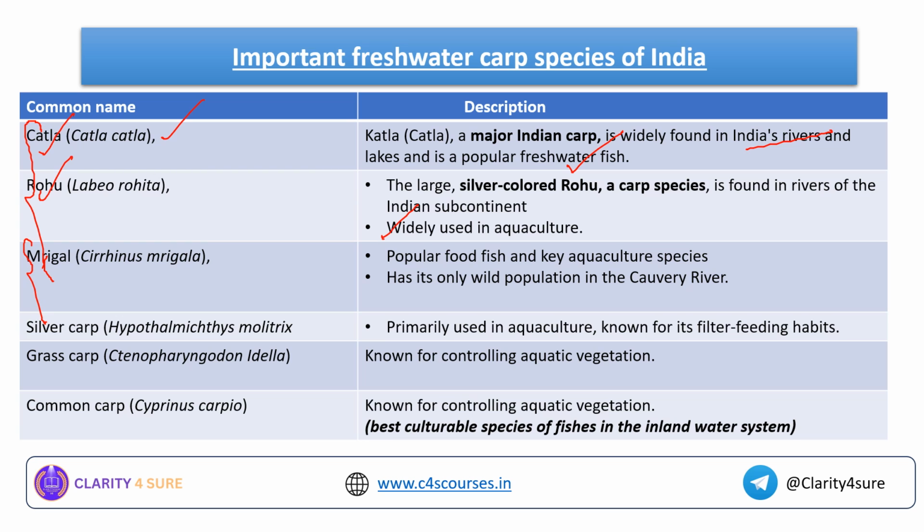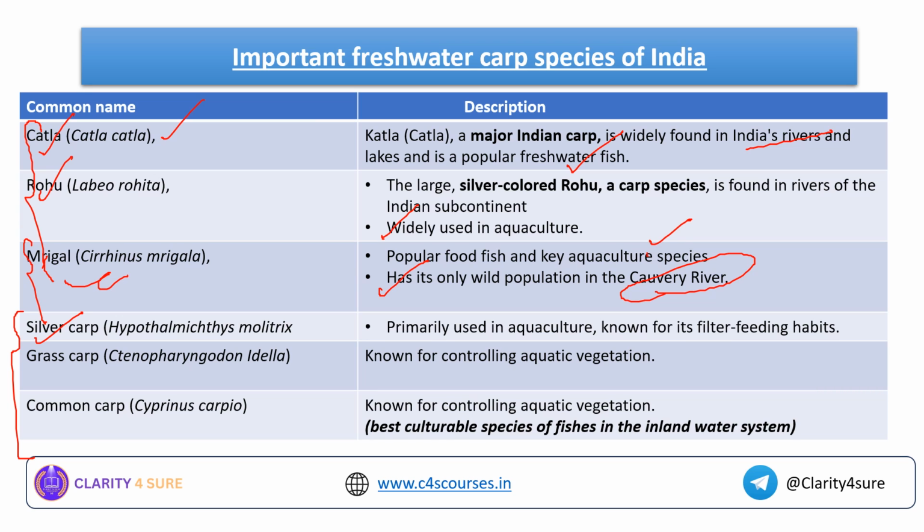What is Mrigal? It is a popular food fish and key aquaculture species, and this is important. It has its only wild population in the Kaveri river. So because of this point, this Mrigal becomes important from your exam point of view. Next, coming to the exotic carps. These three are exotic carps.